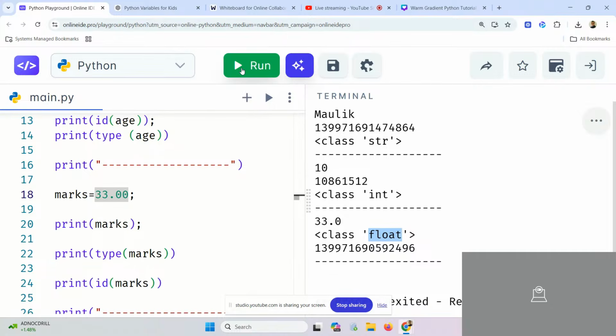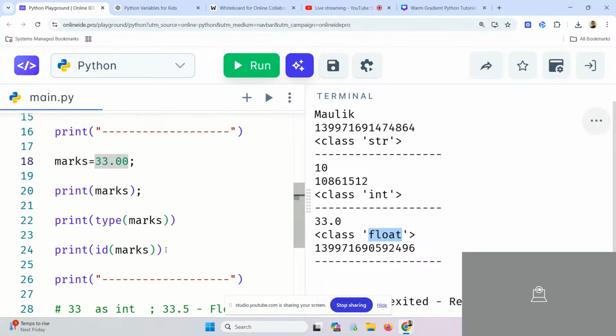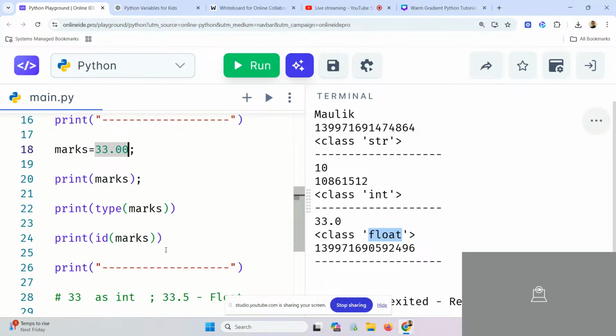So today what we have learned? We have learned three types of variable: string, integer, and float. We also learned about the type and ID functions. Always use these functions, Maulik. These are very small functions which will help you in real-life examples.